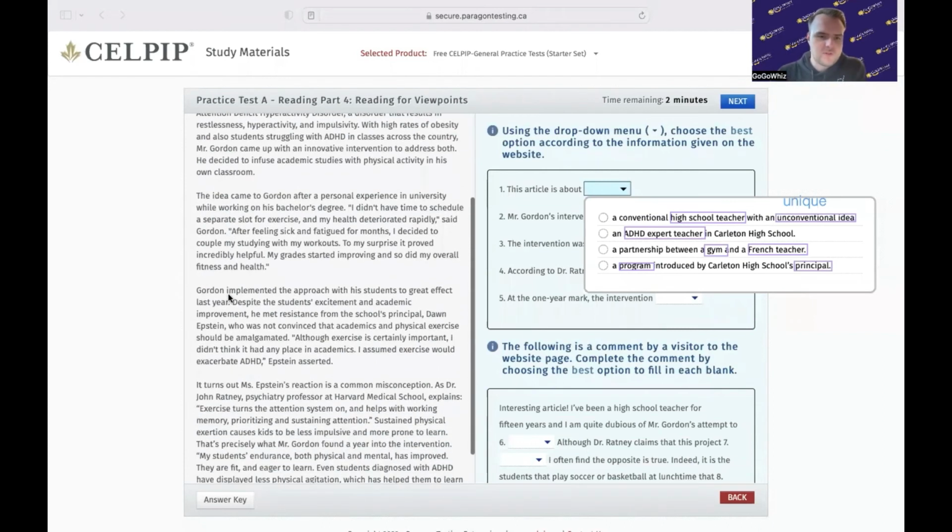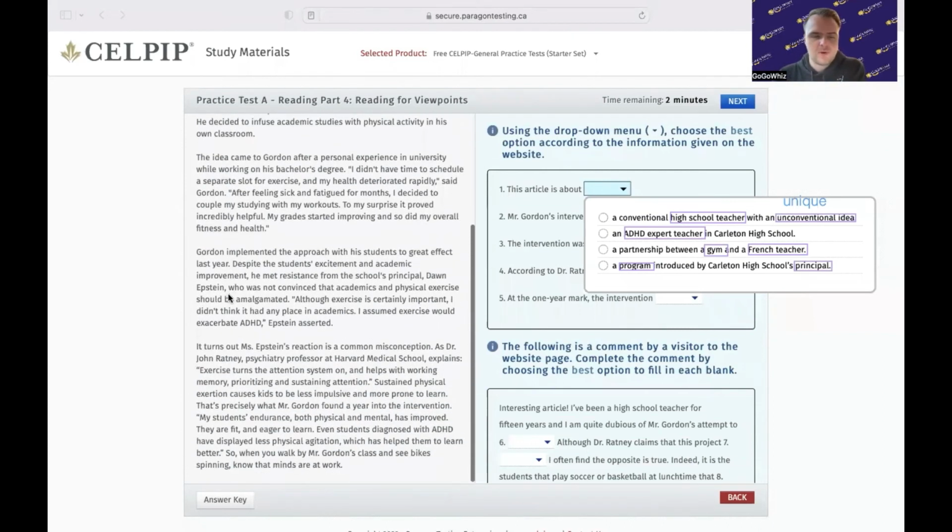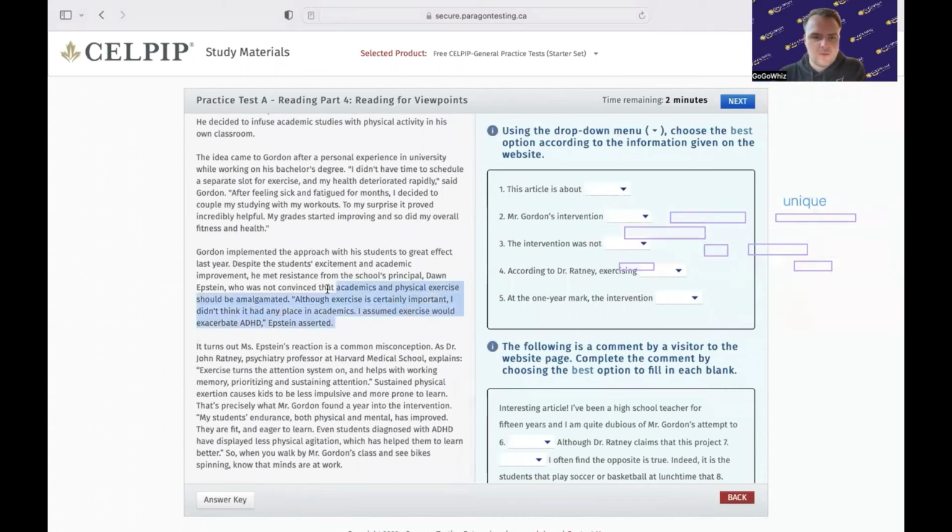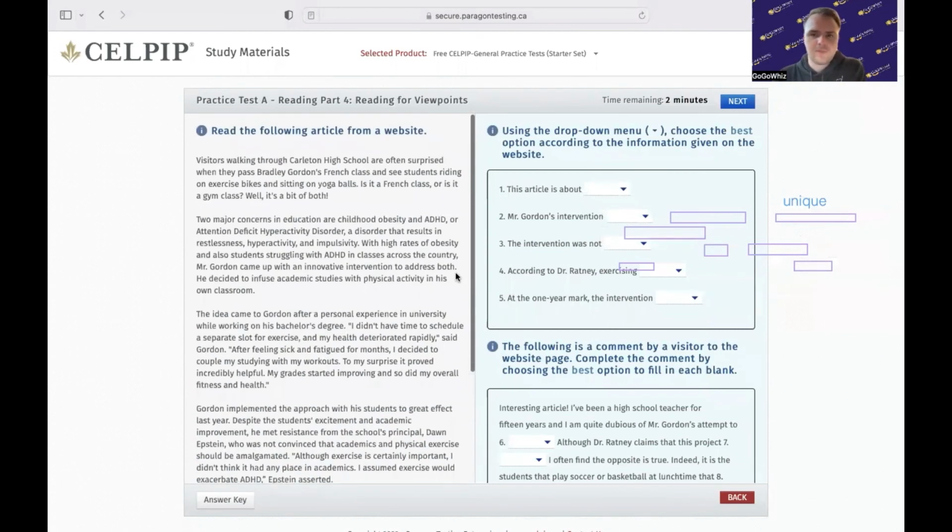The paragraph after that talks about how he put it into his students and how it was successful and how there was critical feedback. And then finally, this is just a conclusive part, just saying that everything worked out and things are going well. Okay.